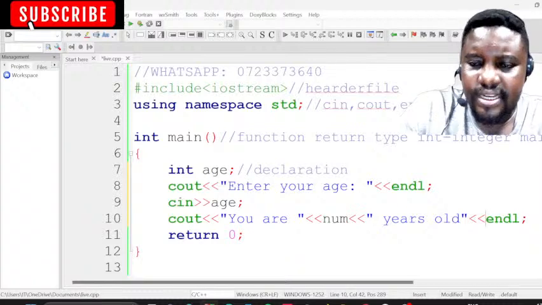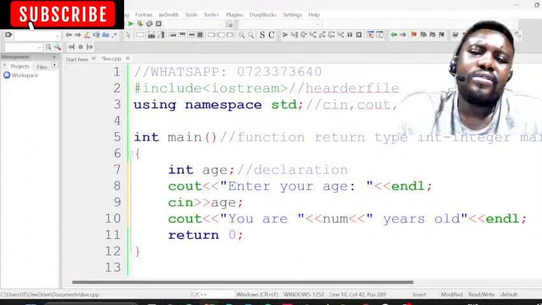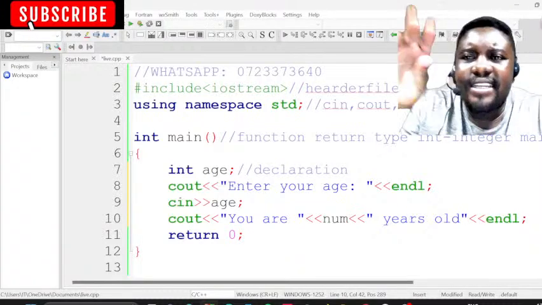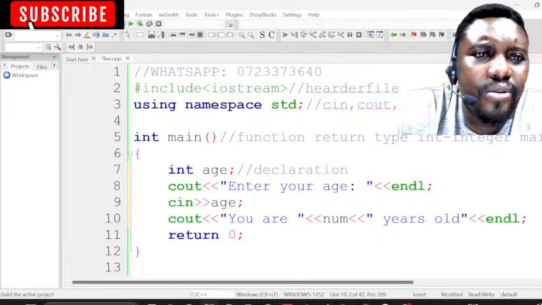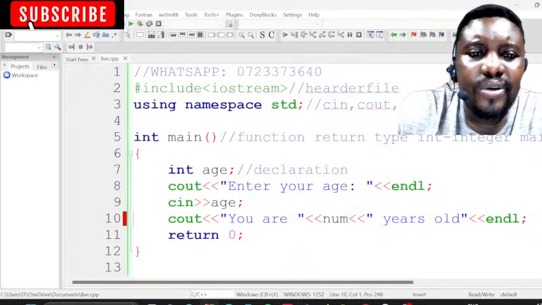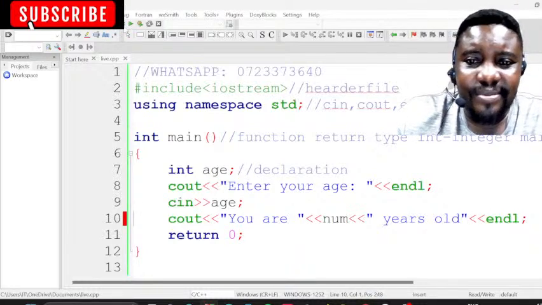Then we put it like that. We just added it because the computer does not know years old. That's why I put it in the double quotation marks. So let's build our code and run our code and see what happens now.